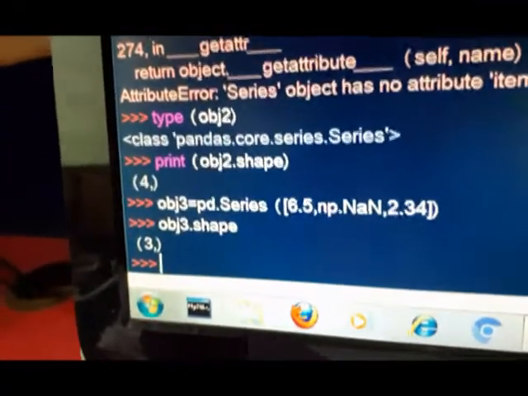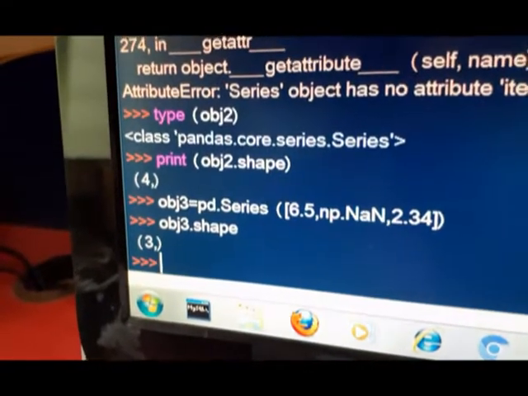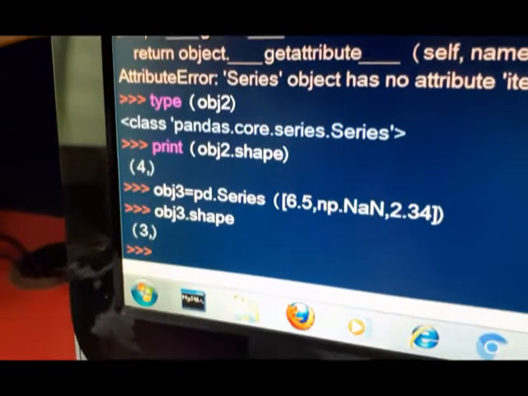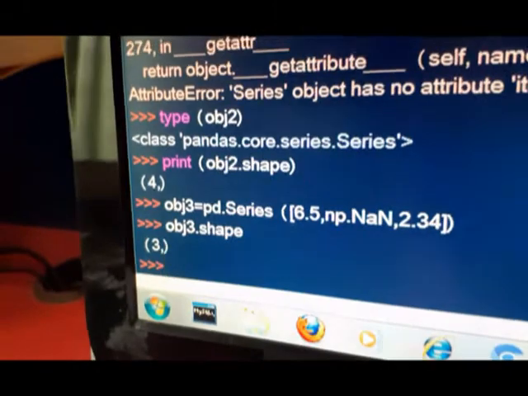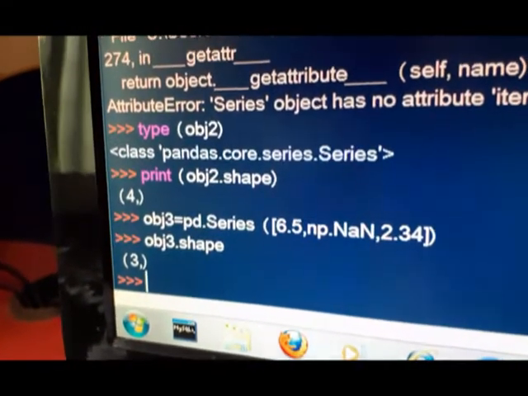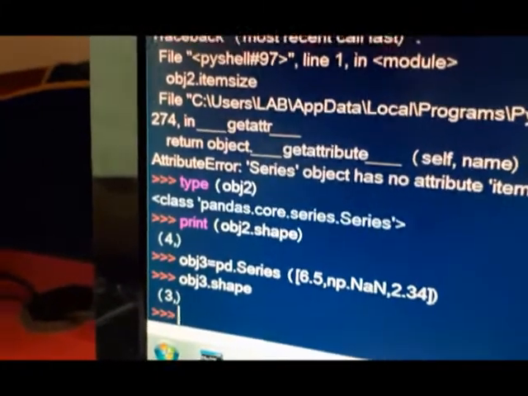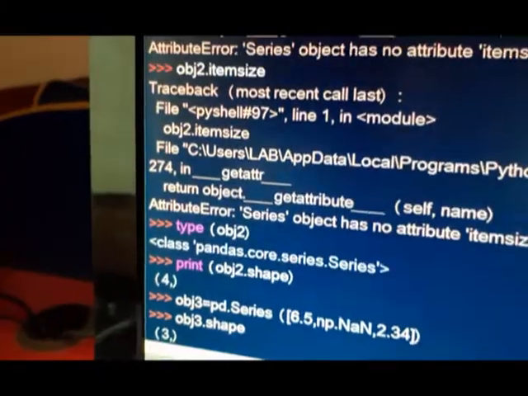Then type means, obj2's what type? obj2 is a pandas class, and it's core.series object. Then its shape means how many elements are there. So obj2 has how many elements? I will once again show you the creation of obj2.